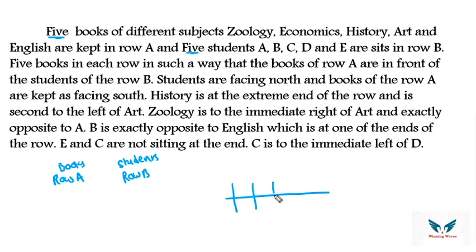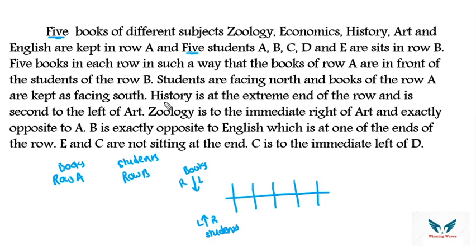So we don't know which person is facing which direction. Let's see whether it has been given in the further information. Students are facing north and books of row A are facing south. So students A, B, C, D, E are facing the north direction, and books are facing the south direction. Depending upon the direction of the arrow, you can go for left and right arrangements. So this is the blueprint of the given statements.